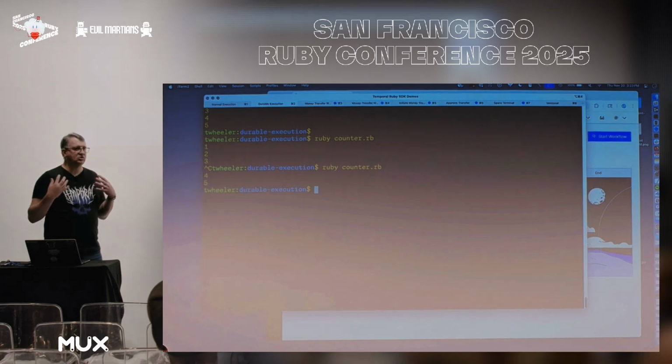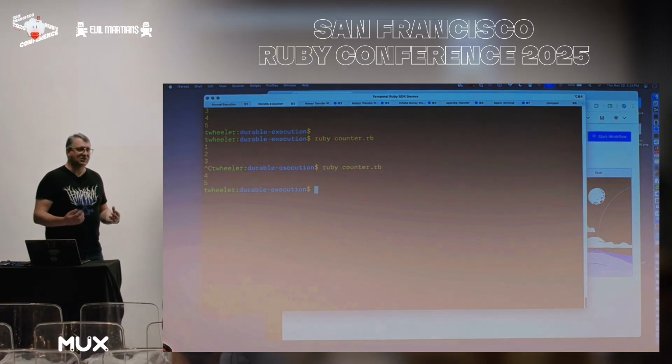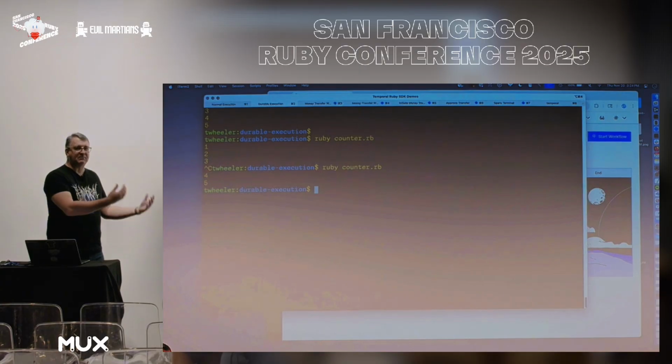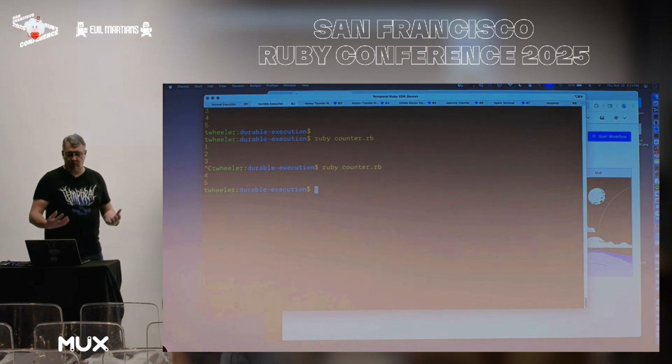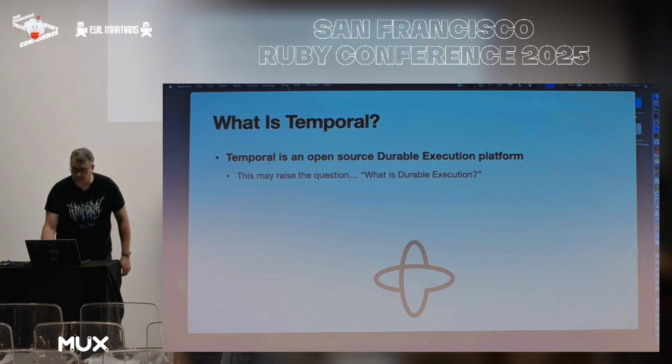And that's a simple concept, but it changes the way that you view software development because we are conditioned as engineers to think about failure. My wife thinks I'm a pessimist because I'm always thinking about what could go wrong. She's like, well, let's go to dinner. And I'm like, well, what if it's too full? What if the road's closed, or any number of things could go wrong. Temporal and durable execution allows you to regain not only the happy path for your code, but the happy path for yourself. And so that's what durable execution is all about.